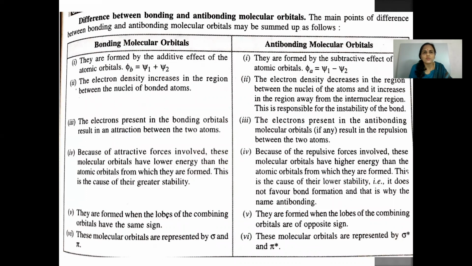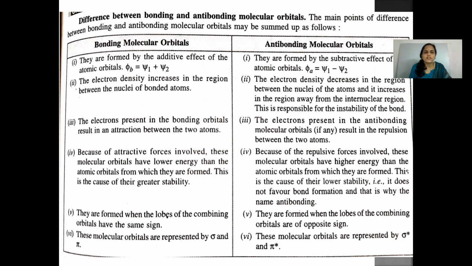Let's look at the difference between bonding molecular orbitals and anti-bonding molecular orbitals. Bonding molecular orbitals are formed by the additive effect of the atomic orbitals, that is psi1 plus psi2. And anti-bonding molecular orbitals are formed by the subtractive effect of the atomic orbitals, psi1 minus psi2.